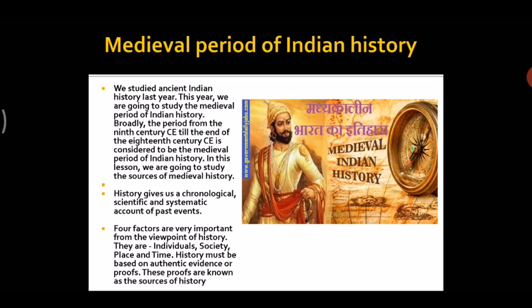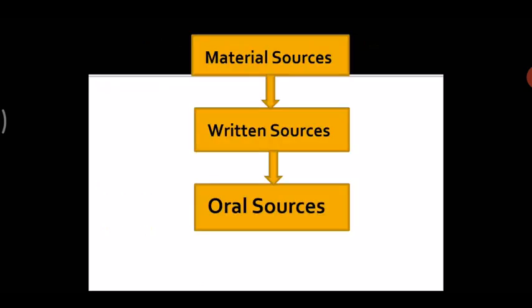Whenever history takes place, it takes place in a particular place, and it should have the particular timing of that, and it should be in a particular society, and it is held by a particular individual, that means by a person. Now we'll move forward. There are three types of sources that we are going to learn in this chapter. They are material, written, and oral sources.